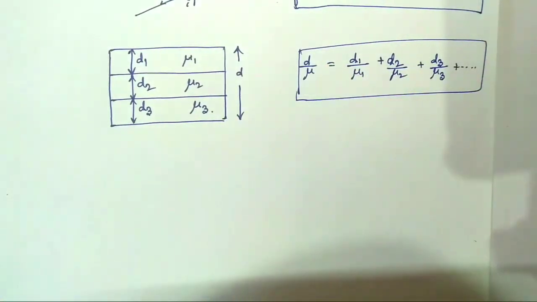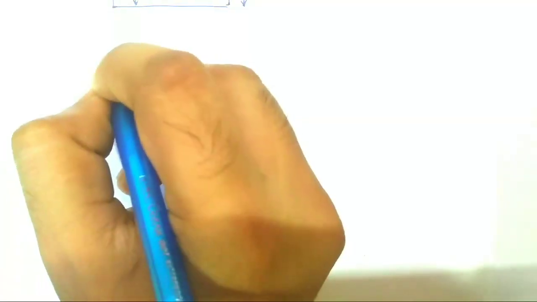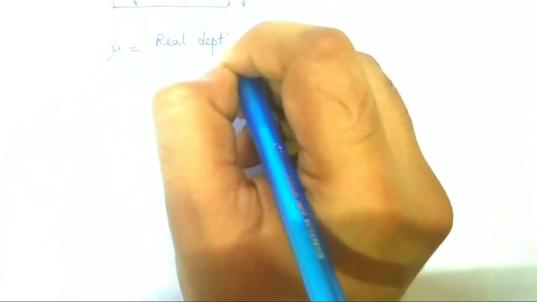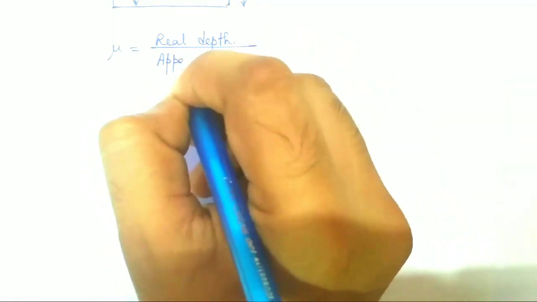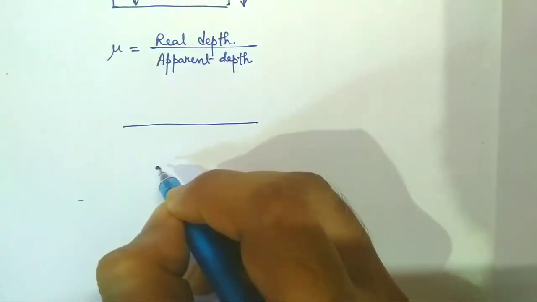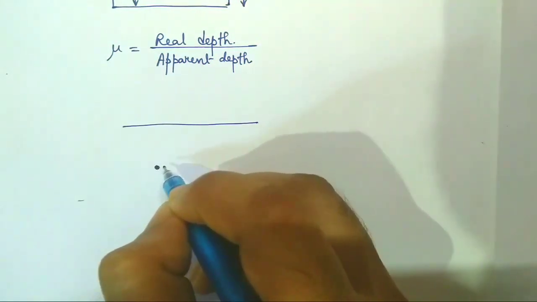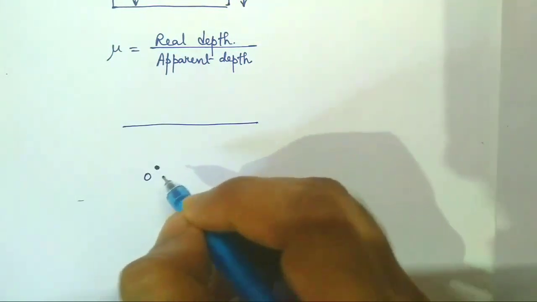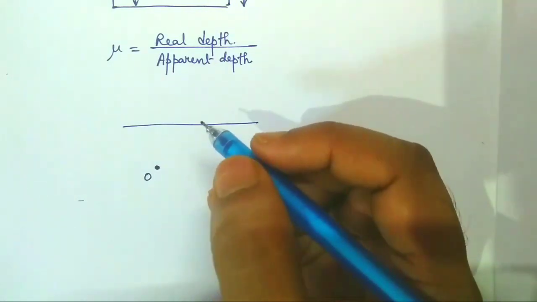Now, a very interesting part. Suppose the eye is in the lighter medium and an object is in the denser medium, then the refractive index mu will be given by real depth divided by apparent depth. Suppose a fish is in the denser medium. This is the fish at point O.